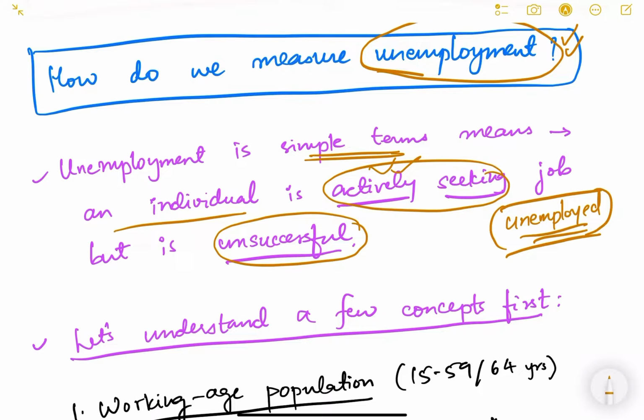So if there is a person, for example a student who has successfully graduated from his bachelor's degree, but now he is preparing for the UPSC exam, he is not looking for a job because right now he is focusing on the UPSC exam. Such a person will not be called an unemployed person because he is not looking for a job. So all of you who are preparing for the UPSC exam, you are not actively looking for a job, therefore you don't come under the category of unemployed people. This is very important.